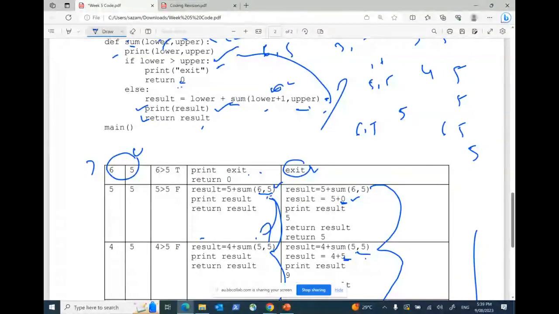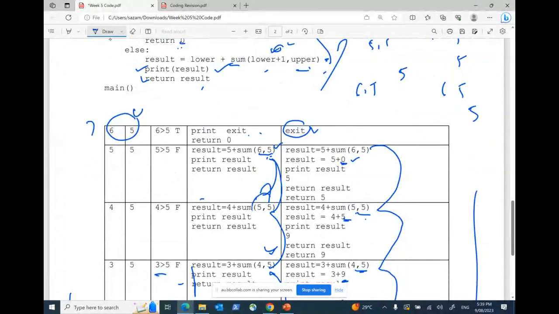So when I'm going to return that 5, that result, who will hold that result? The previous function of that one, who called that one. So this is actually sum(5, 5), and that 5 has already been given by the previous function. So I'm saying 5 plus 4 is now 9.